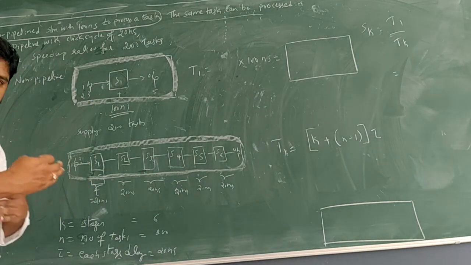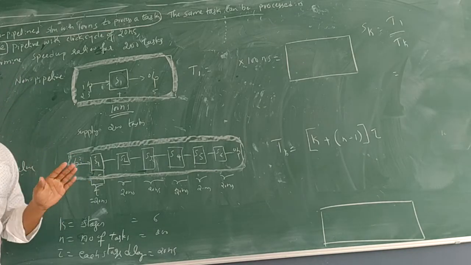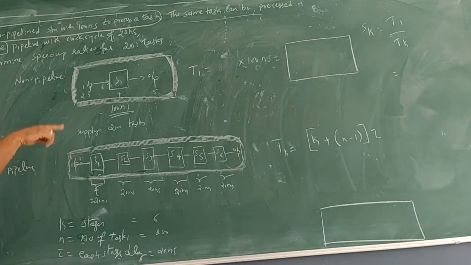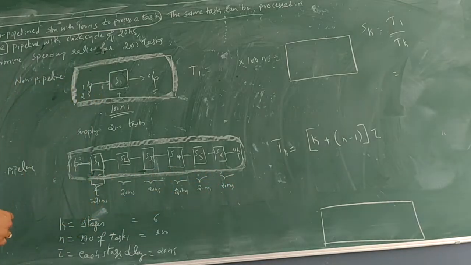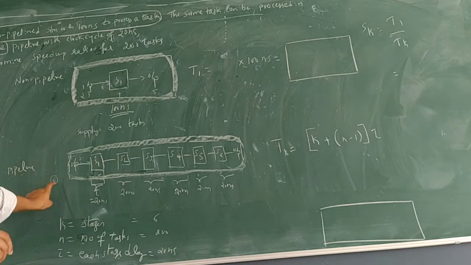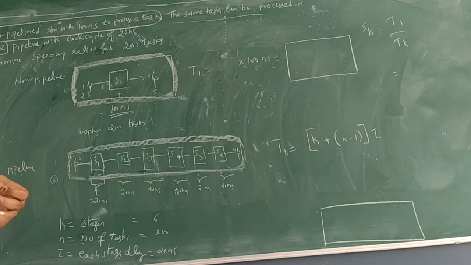Of course, if we take a simple problem like 2 plus 3, which is only a one-stage problem, the rest are not utilized. So what we have to do? We have to assume before this or next to this, there are so many activities. So if you assume 6 different activities, this is fully utilized. But not all programs are of only 6 instructions or 6 activities. There may be many activities.